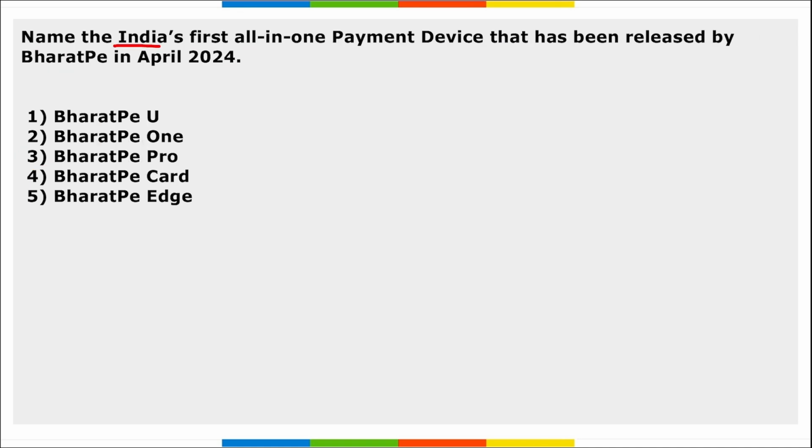Next, name the India's first all-in-one payment device that has been released by BharatPay in April 2024. It is BharatPay One. Right, this is an all-in-one payment product that has integrated point of sale, QR code, speaker into a single device.